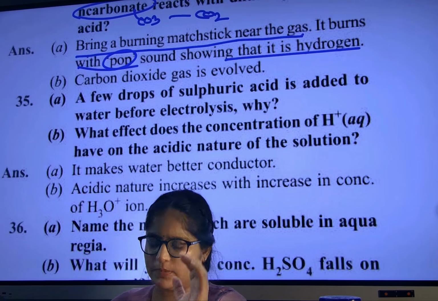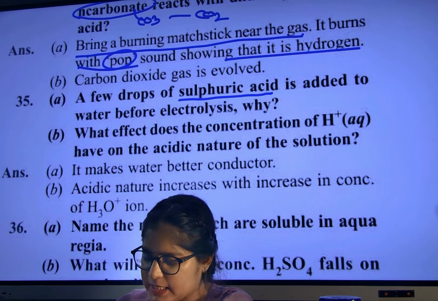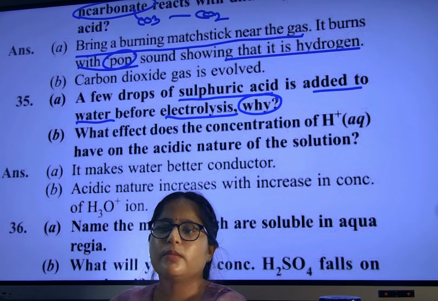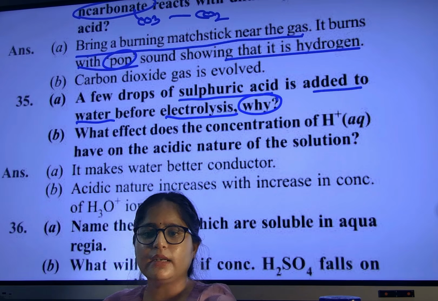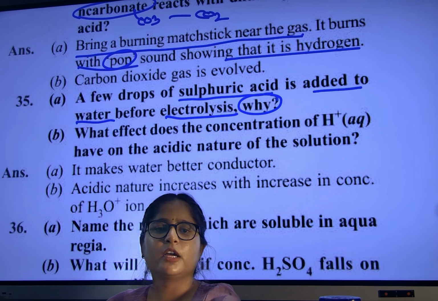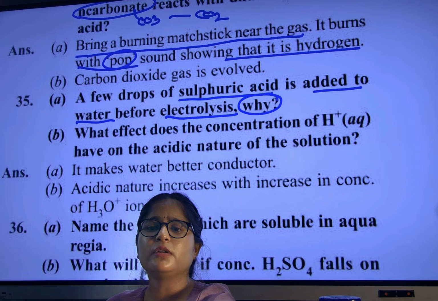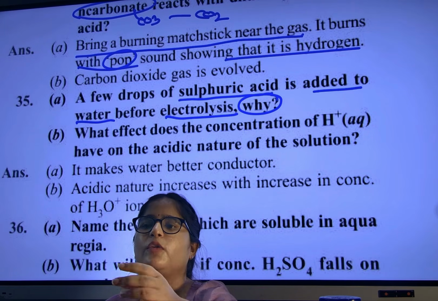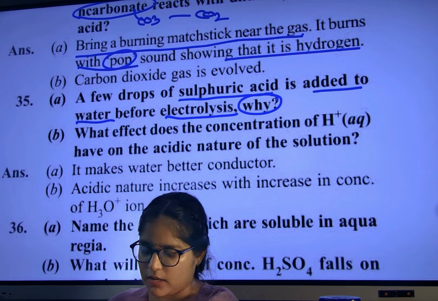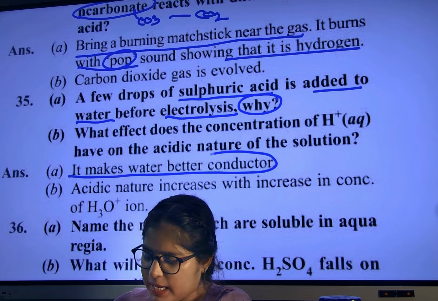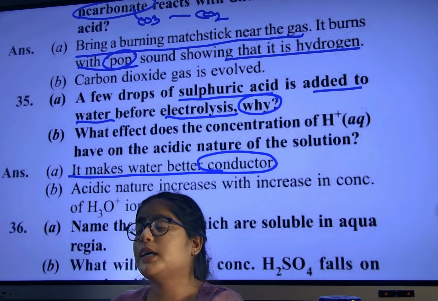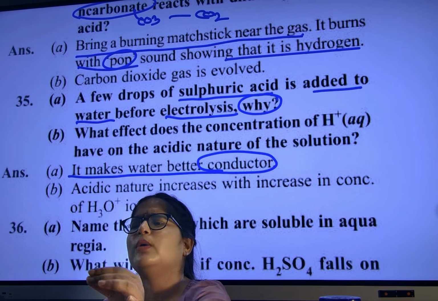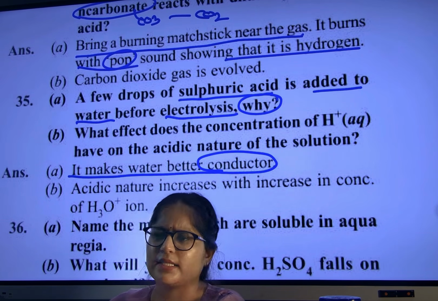Next, try to do by your own. A few drops of acid is added to water before electrolysis. Why? Because when we add acid, it will allow the conduction of ions, so the current will flow. To make the current flow, we add a little drop of acid. It makes water a better conductor. So to make the water a conductor, we are adding one drop of any acid, HCl, H2SO4.